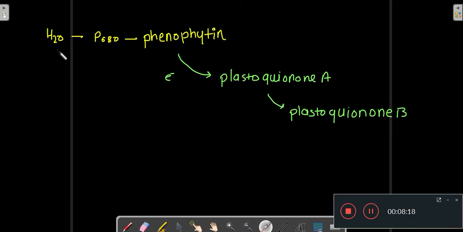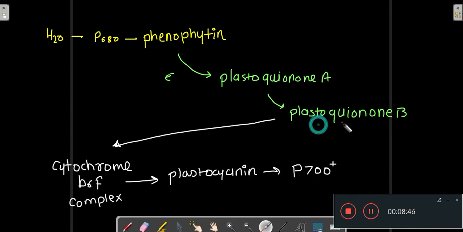Now from H2O the electron went to P680, and from P680 the electron transferred to the pheophytin. From pheophytin the electron got transferred to plastoquinone A, and from plastoquinone A the electron got transferred to plastoquinone B. Now from this plastoquinone B the electrons will go to cytochrome b6f complex.